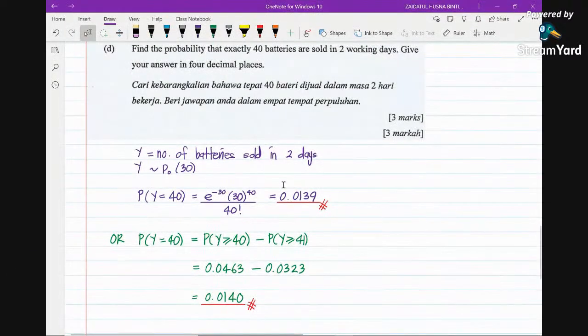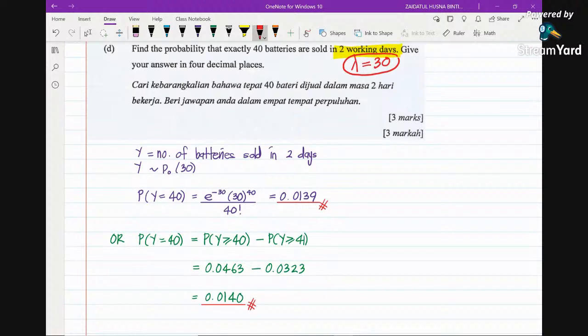Find the probability that exactly 40 batteries are sold in 2 working days. Please be alert to the time interval, guys. You can see that the time interval here has doubled. So now we are not talking about lambda equals 15 anymore; this would be lambda equals 30. Whenever we are dealing with Poisson distribution, please be alert to the time interval or the space that we are given.